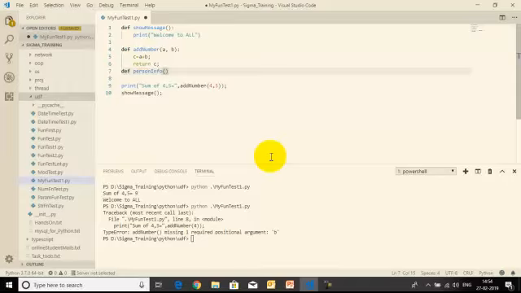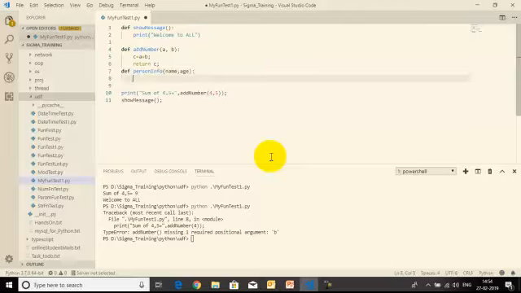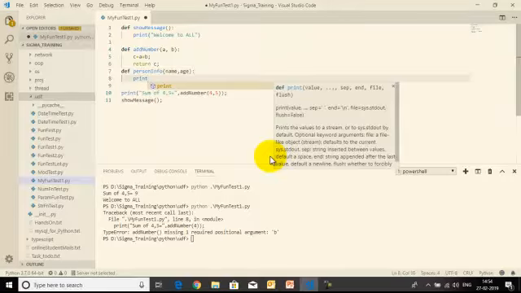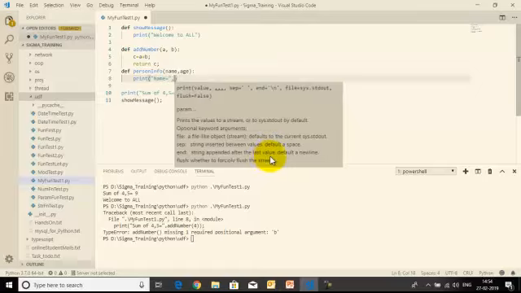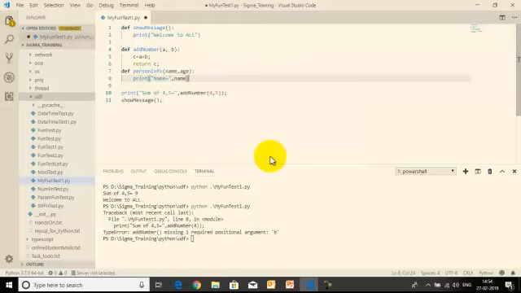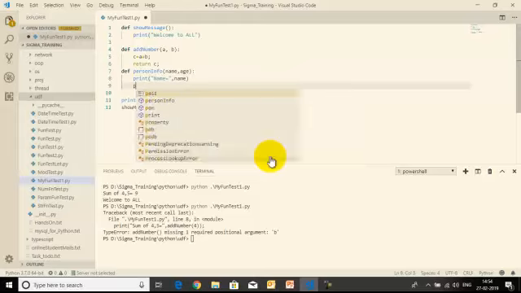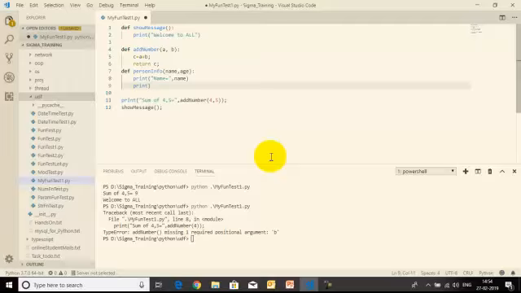I would like to take the name of the person and the age of the person as the arguments. So print name equal to the name you are going to display and age equal to the age you are going to pass.